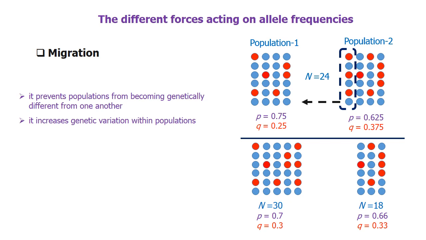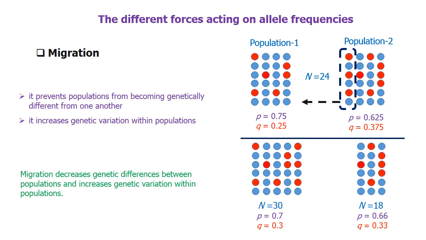Generally, migration allows mixing of genes and it keeps populations homogeneous. Different alleles arise in different populations due to rare mutational events. Because of migration, these alleles can spread into new locations or populations. Migration decreases genetic differences between populations and increases genetic variation within populations.